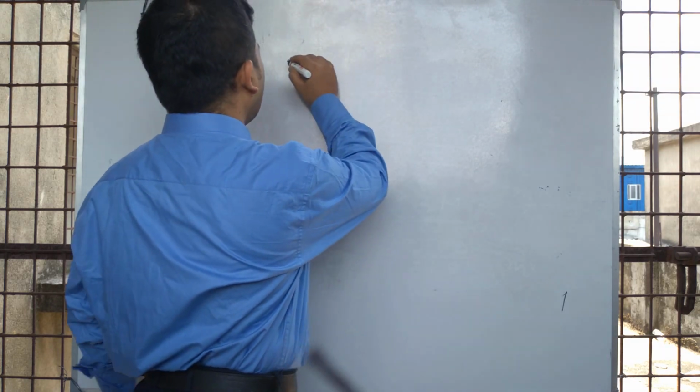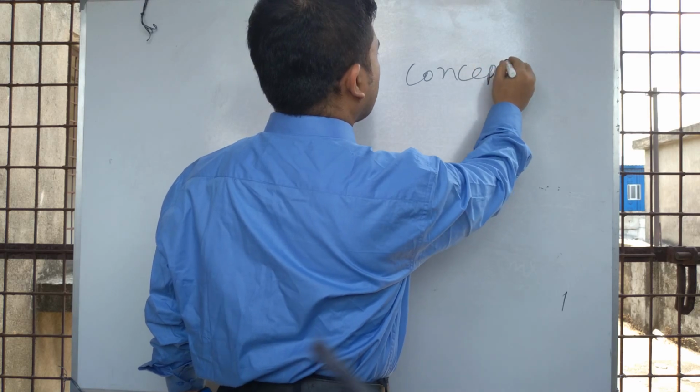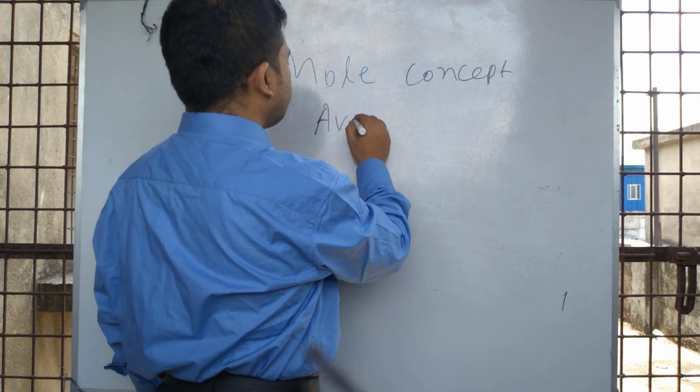In this new video, we want to discuss mole concepts, Avogadro number and molar volume.